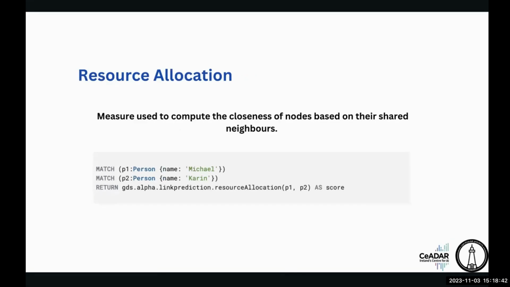The next important one is resource allocation. As I said earlier, resource allocation also uses the same type of closeness attribute on the neighbors. The only difference is how well they are connected and how closely they are connected with each other. This algorithm was released much later, around 2014, and it was outperforming other algorithms. This is the basic one-line syntax, used to find the closeness of the node, with scores from anything above 1 to the upper limit.